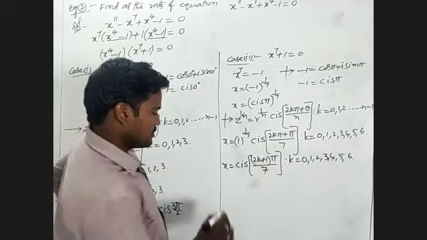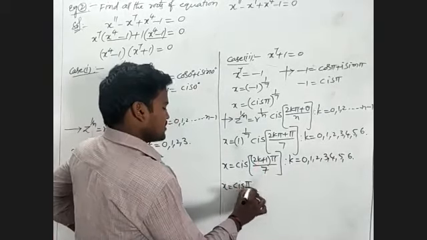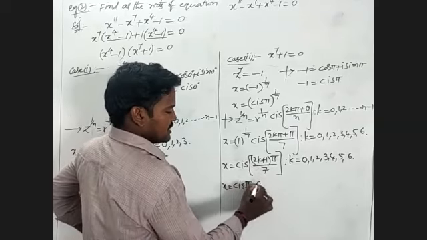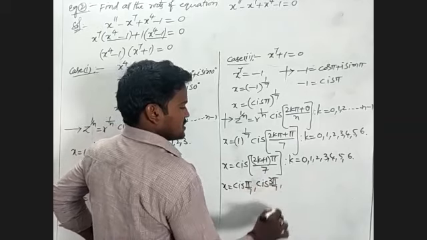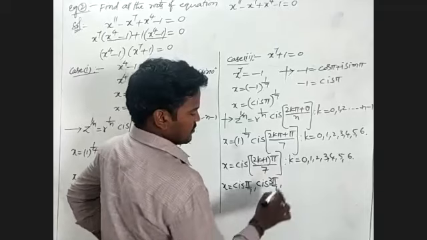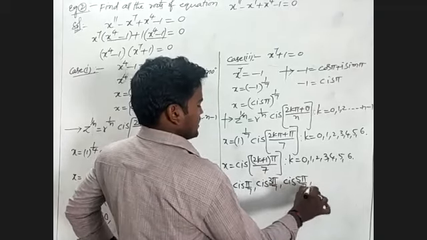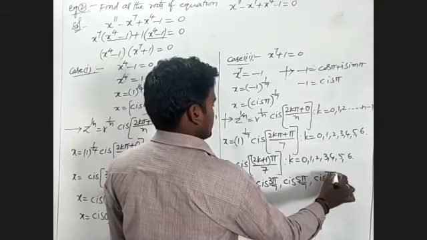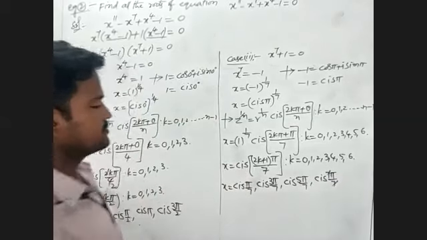2 into 0 will become 0. That I will write cos of pi by 7. k is equal to 1. 2 into 1 is 2. 2 plus 1 is 3. That I will write cos of 3 pi by 7. k is equal to 2. 2 into 2 is 4. 4 plus 1 is 5. cos of 5 pi by 7. After, we'll take 3. That I will write cos of 7 pi by 7. That is 7 and 7 will be cancelled.